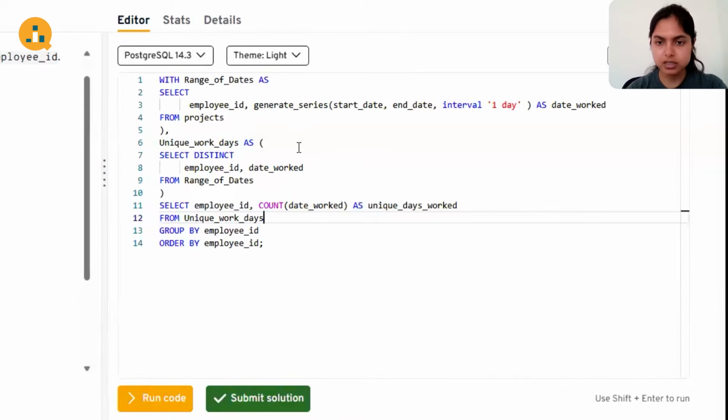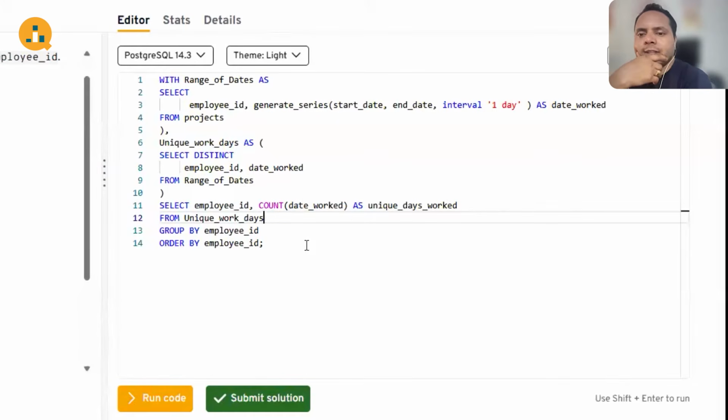And the second CTE expression is taking the distinct pairs of employee ID and date worked, in order to overcome the problem of an employee working on two different projects on the same date. That will help remove the duplicates in that situation. And the final statement is listing out all the employee IDs and counting the dates on which the employee worked to generate the number of unique days. Then we are grouping it by employee ID and ordering it by employee ID.